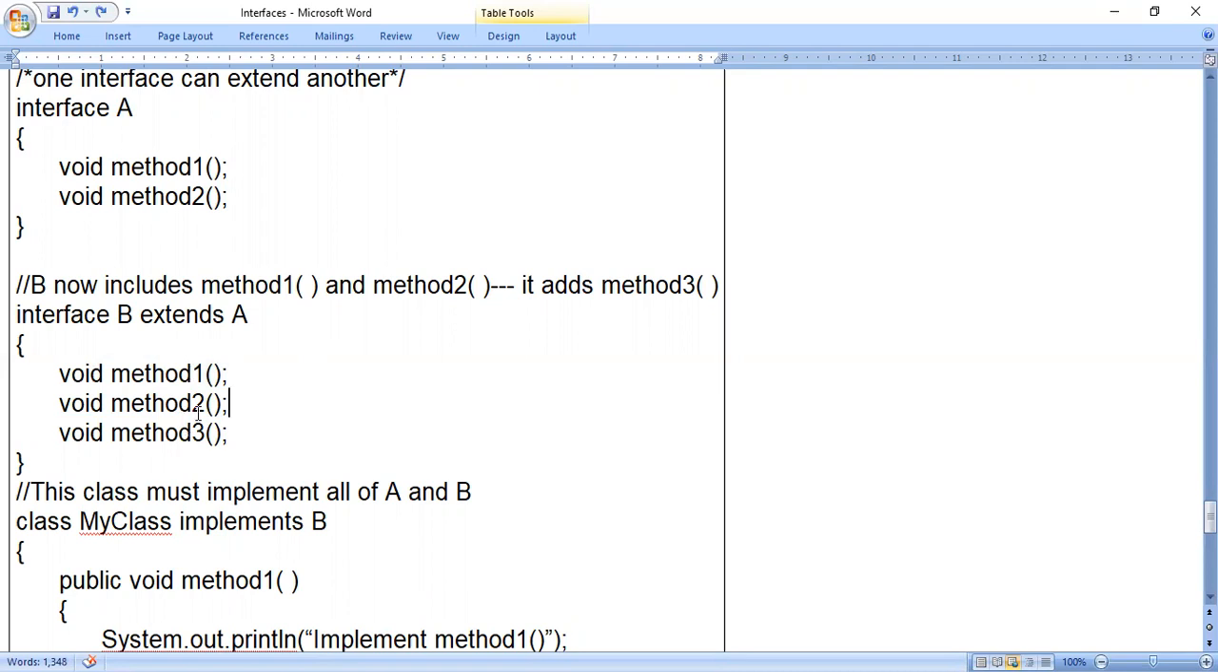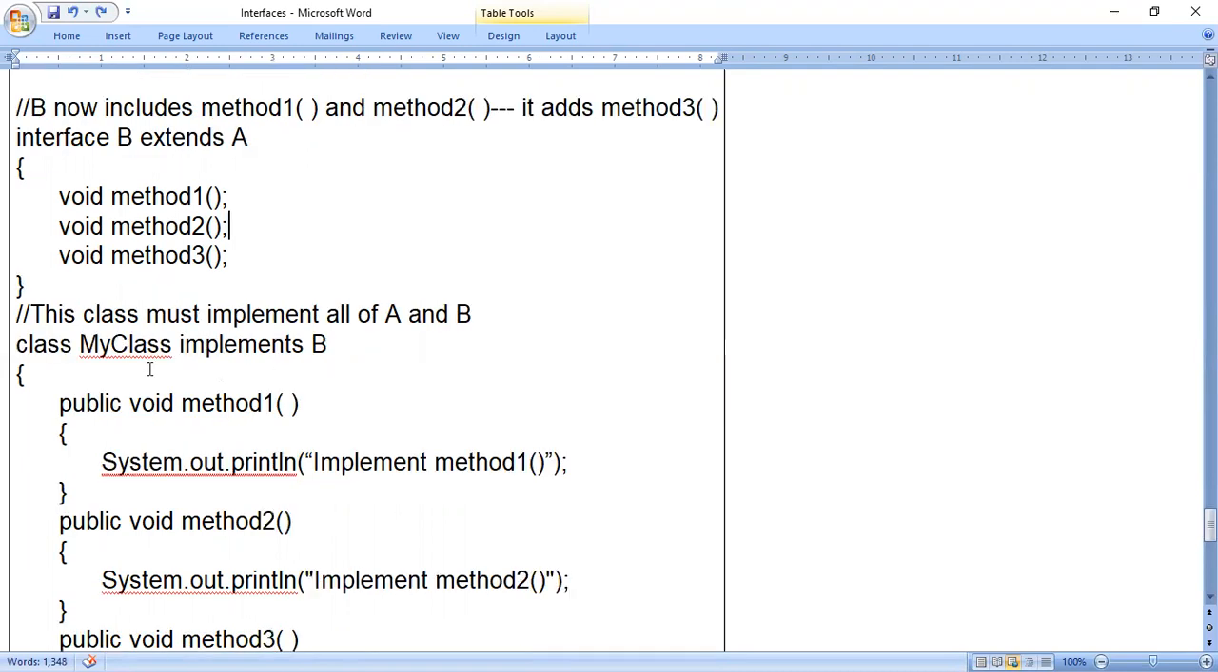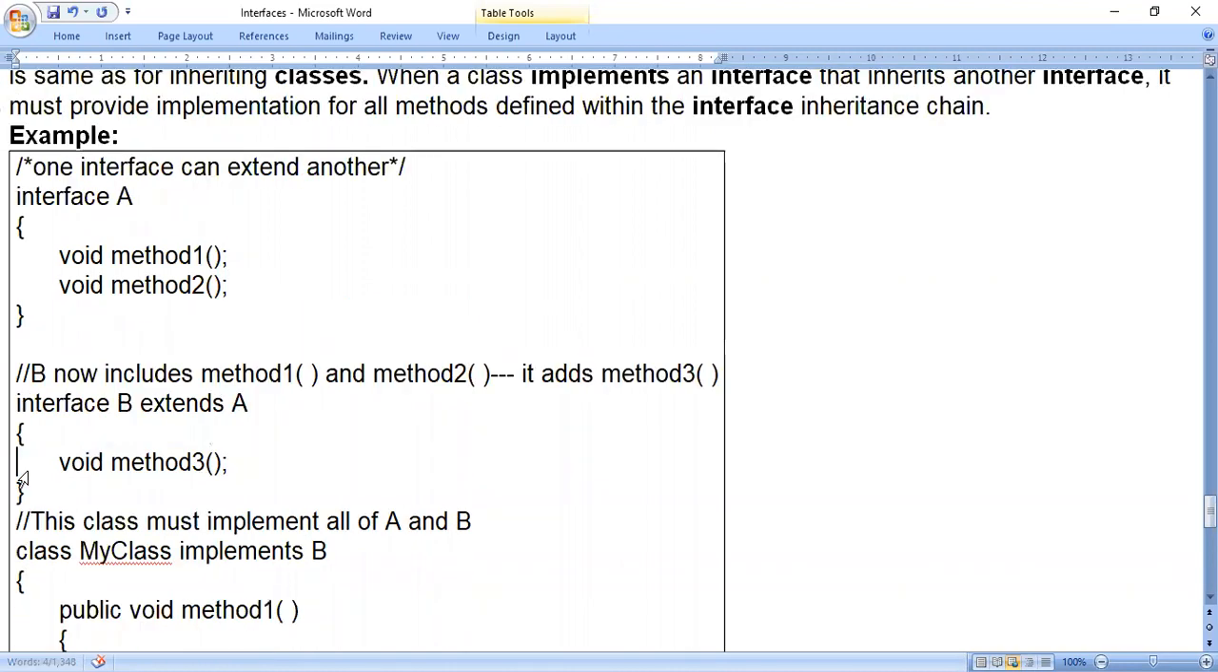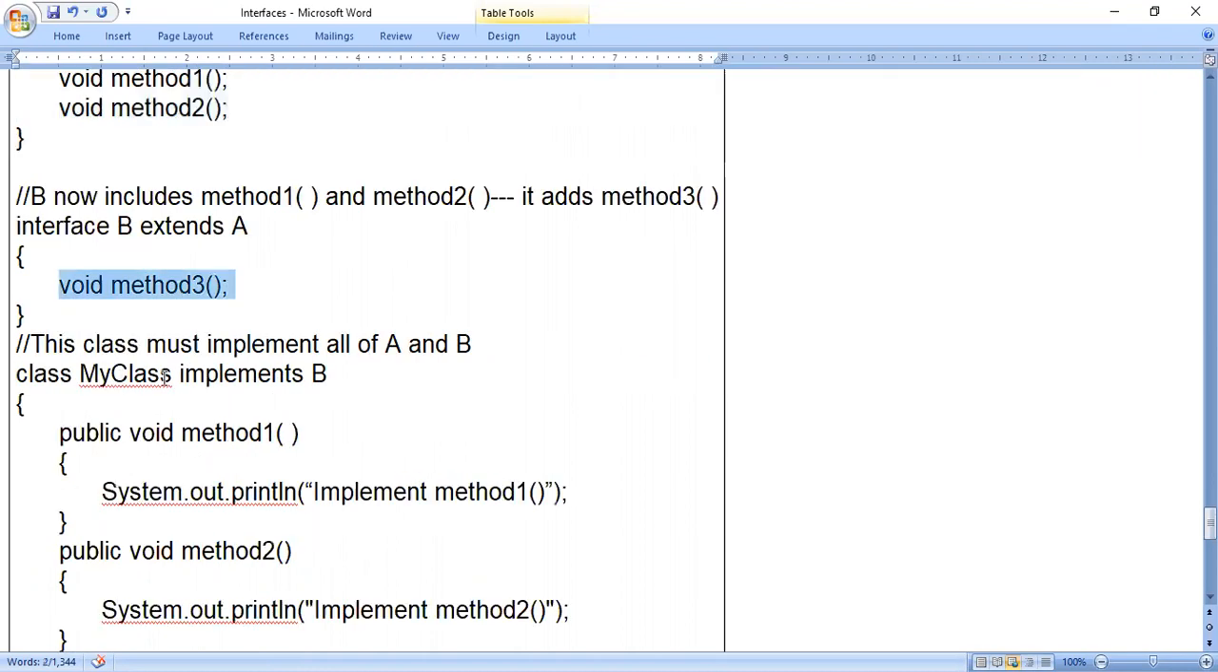That means method 1 and 2, we got it from interface A. Next, you say this class must implement all methods of A and B. So in interface A, we have method 1 and method 2. In interface B, we have method 3. Now, if I say my class implements B, try to understand here.